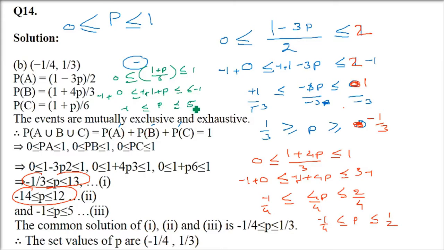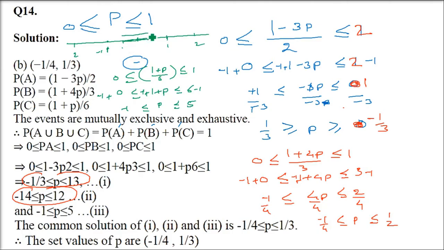Okay. So I cannot just rub these all because I just need to show all these intersections. So let me just draw a number line. Very small space I have. So I'll draw a line. So this is P is between 1 by 3 and minus 1 by 3. So let us mark here. This is going to be 1 and minus 1 and this is going to be 1. So mark 2 also. Well, we are not reaching 2 but still. So P is in between 1 by 3 and minus 1 by 3. So this is 1 by 3. This is minus 1 by 3. So just draw a line.